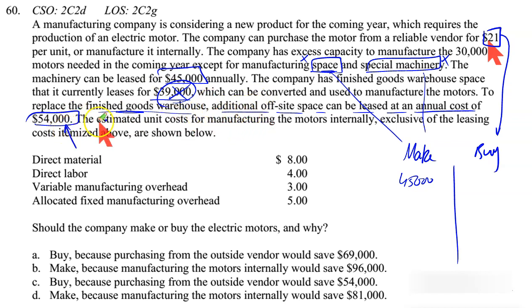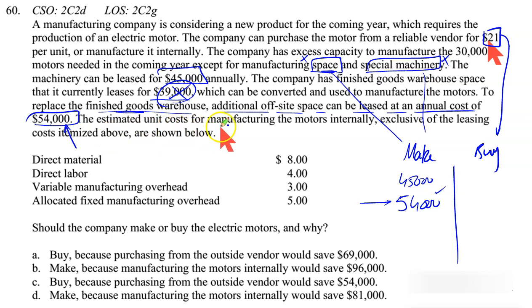This is relevant. This $54,000 has been caused by this item. Even though it is not the direct cost of this item we are considering, this cost has been increased because of our decision. It must be considered right here. This $54,000 rent is for the space used to store your finished goods, not this item. But since this cost has been caused by your decision, any cost that increases or decreases because of your decision is relevant. Even if it is not direct, it is connected.